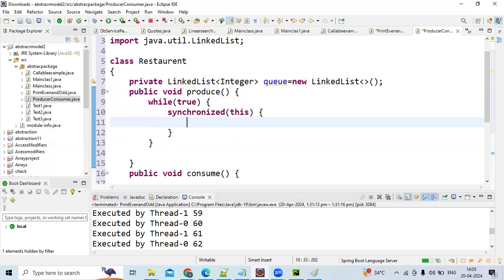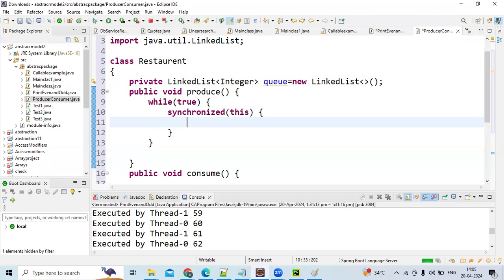Actually, I have told it in reverse. Here the producer means who is sending the data to the queue, and who is receiving data from the queue is the consumer. So in the example which I gave, the restaurant chef is the consumer here. Producer means we ourselves are keeping the data into the queue.